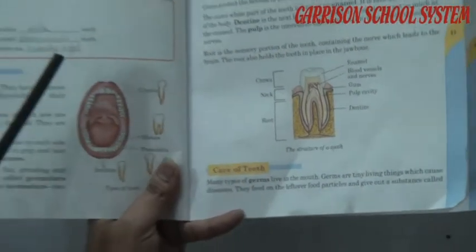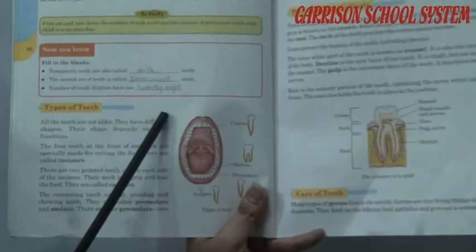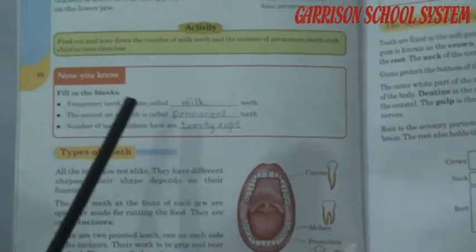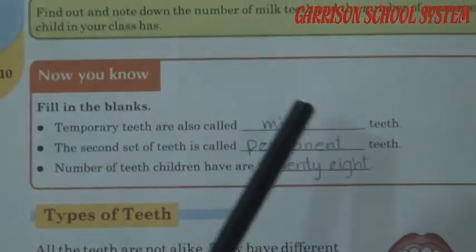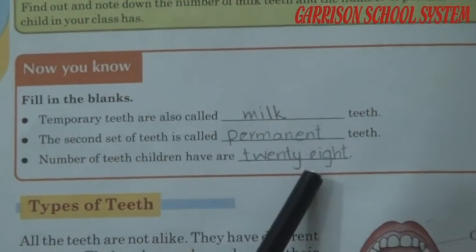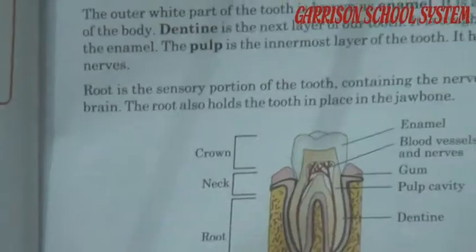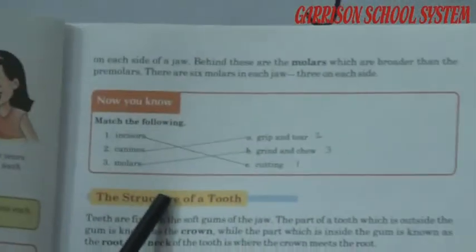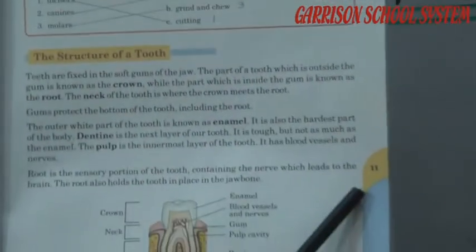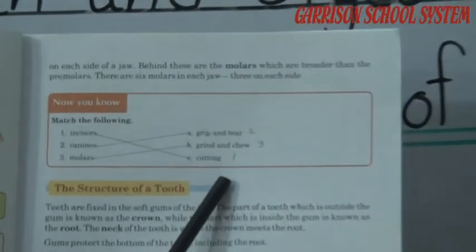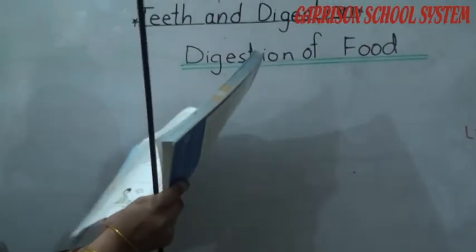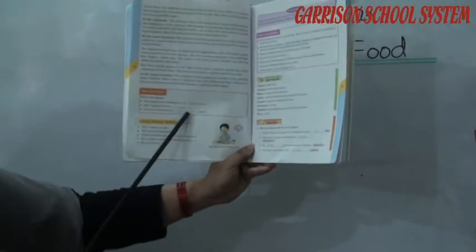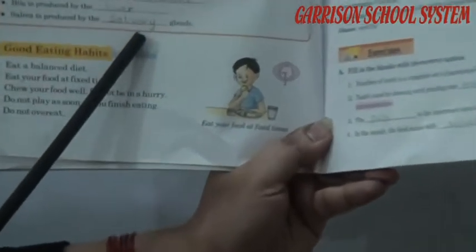You have to write the answers in your book, page number 10. There is a Now You Know activity. The answers are written over here. There is a Now You Know activity on your page number 11. You also have to write their answers. After that, the Now You Know activity in your book, page number 14.